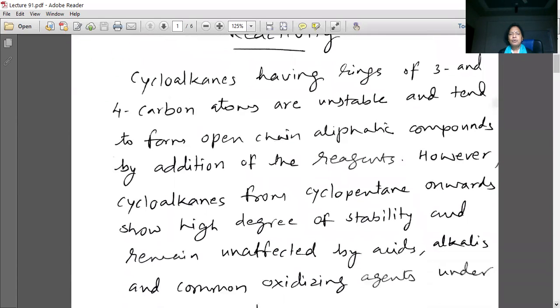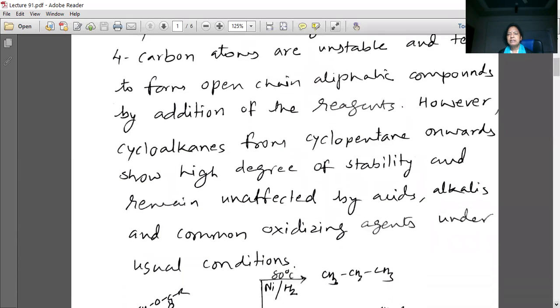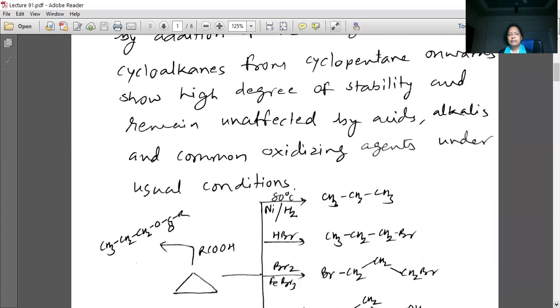However, cycloalkanes from cyclopentanes onwards show a high degree of stability and remain unaffected by acids, alkalis, and common oxidizing agents under usual conditions. So here, we are going to discuss the instability of the lower cycloalkanes, whereas higher cycloalkanes are stable compared to lower cycloalkanes.